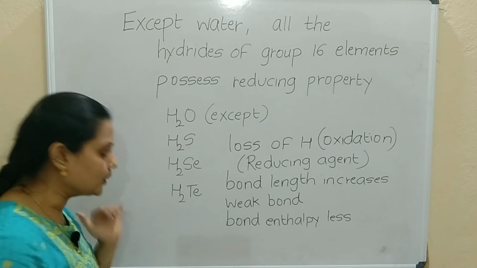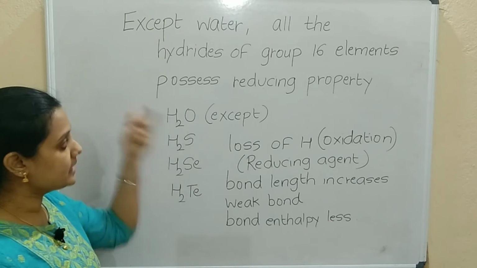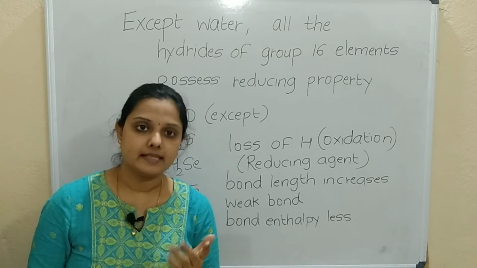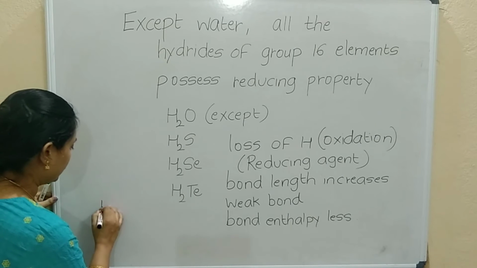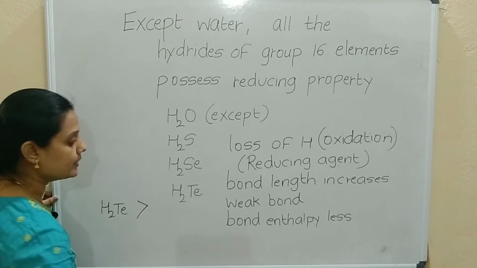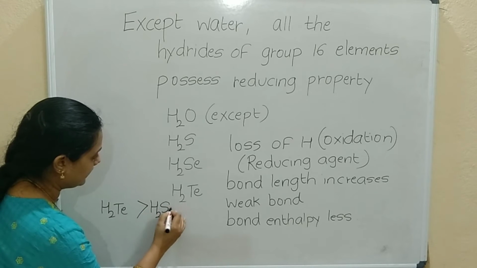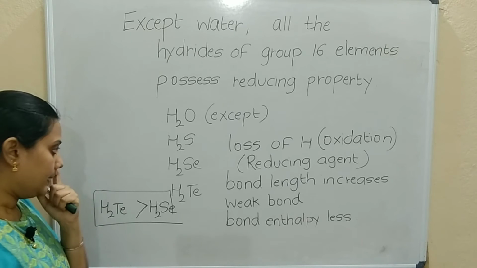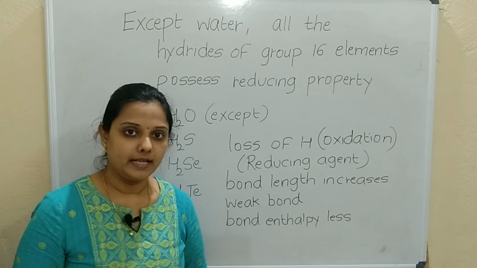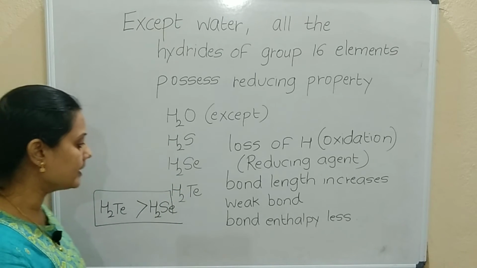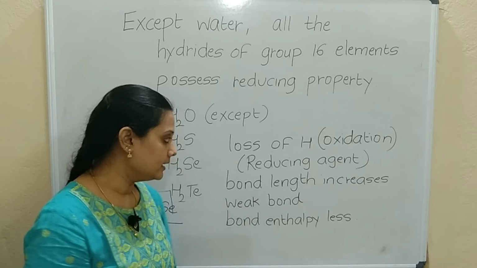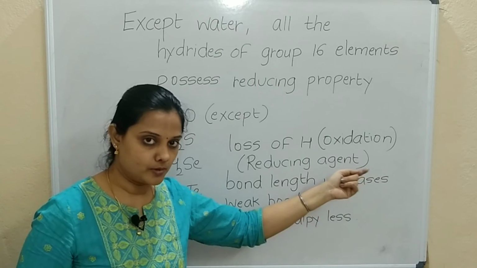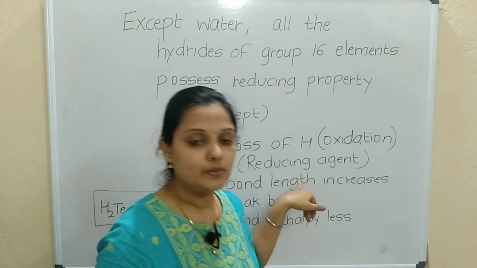Correct. So down the group, what is happening? The reducing agent property goes on increasing. So the order will be like H2Te is having more reducing power than H2Se. Correct. So down the group, the reducing property increases. Why? Because hydrogen can be lost or removed easily. Removal of hydrogen is an oxidation process, and therefore it will act as a reducing agent.